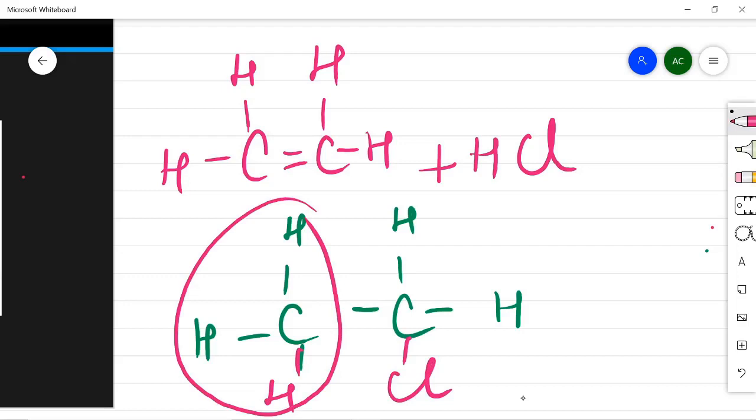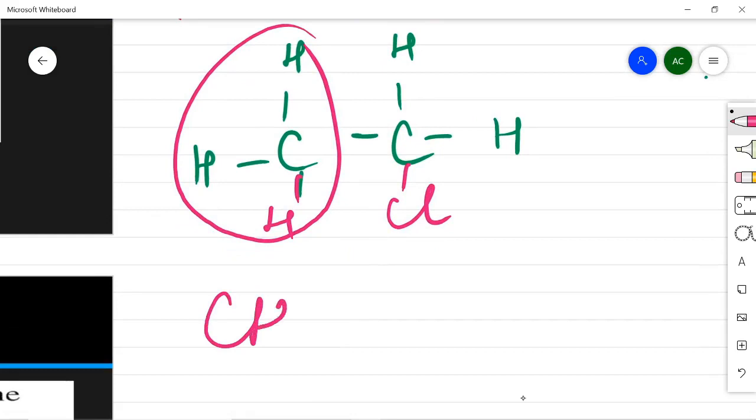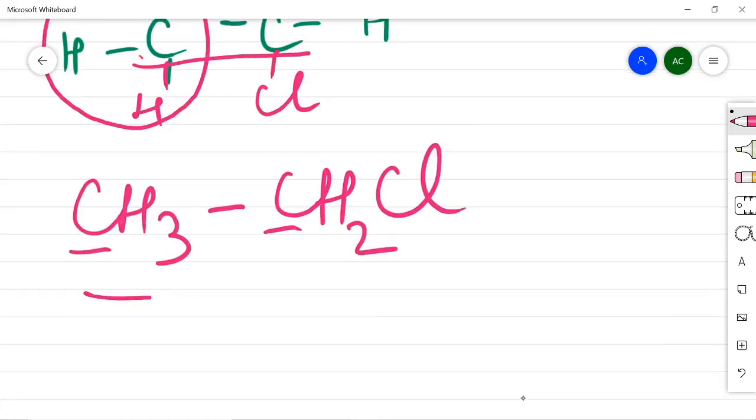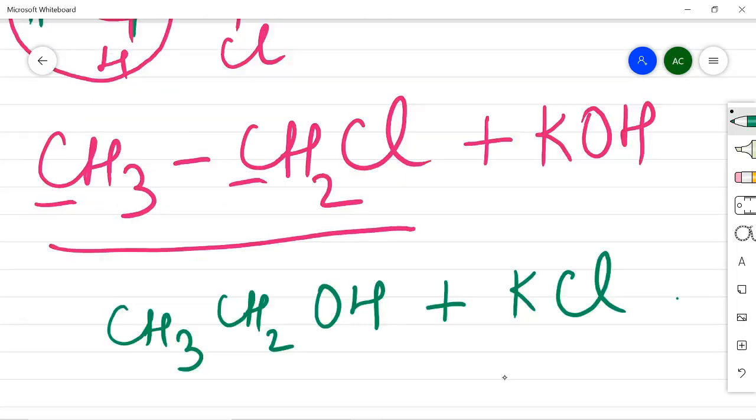So this is a methyl group. What will be the condensed formula? The condensed formula will be CH3, and what is attached to it? CH2Cl. And what is the name of this compound? The name of this compound is ethyl chloride or chloroethane. Why ethyl? Because 2 carbons are there, 1 carbon and 2 carbon. So ethyl chloride.